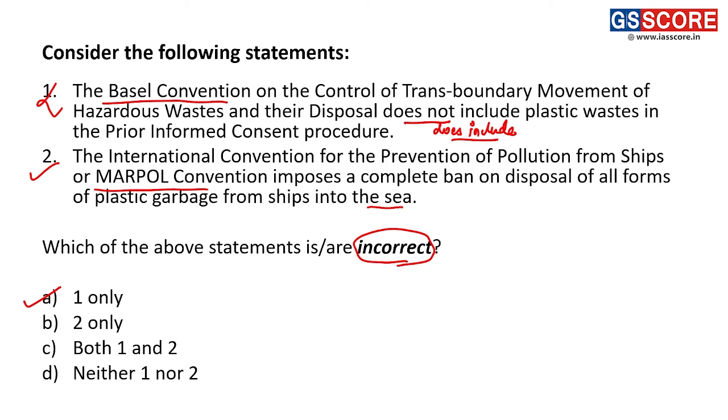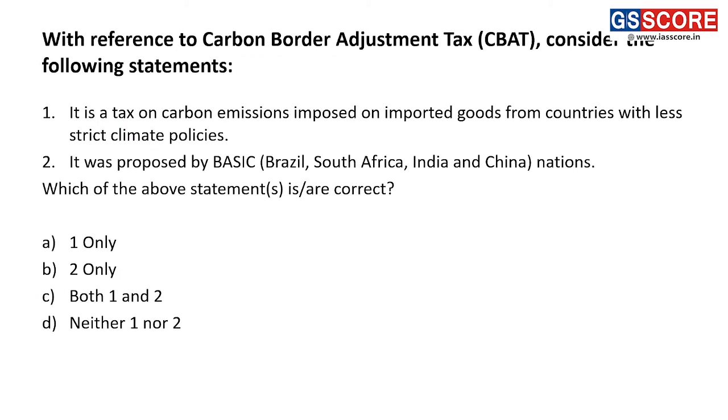Next question now. With reference to Carbon Border Adjustment Tax, consider the following statements. First of all, what is the Carbon Border Adjustment Tax?